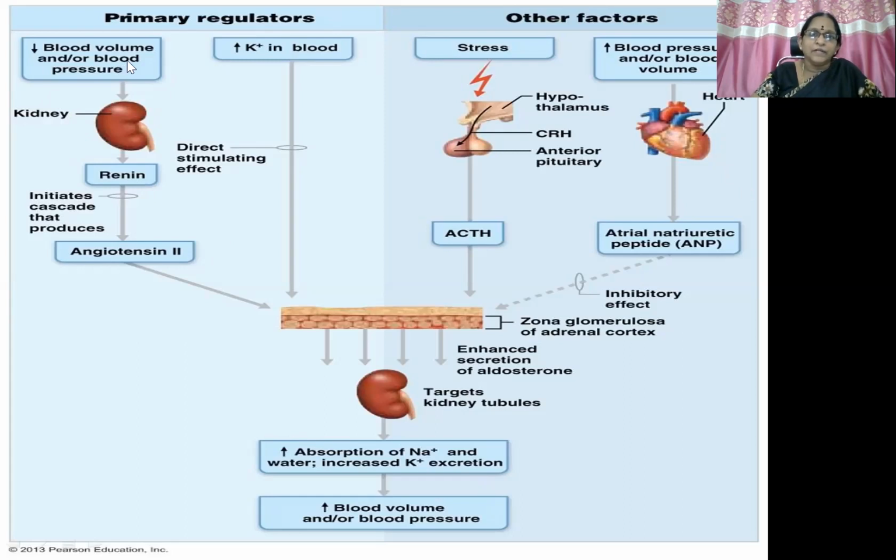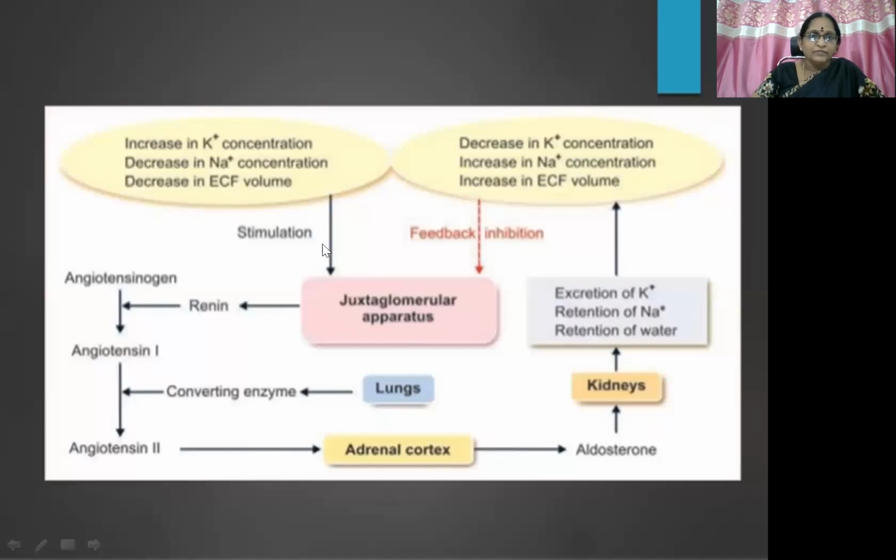This is decreased blood volume or blood pressure, increased potassium concentration in blood, and stress factor through the ACTH pathway. Okay, so here we see increased potassium concentration, decreased sodium concentration, decreased blood volume. So they all stimulate the RAS system. So angiotensin, renin, angiotensinogen, angiotensin 1, angiotensin 2, adrenal cortex stimulation, aldosterone.